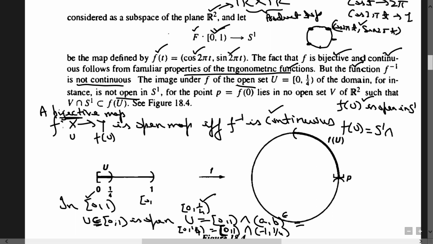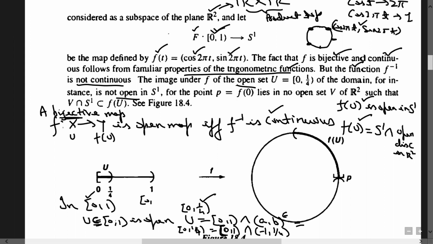Since every open set is generated by basis, let us reduce our definition to basis. So f of U is open if I can show that it is S1 intersection some open disk in R2, or some open set in R2 in general.